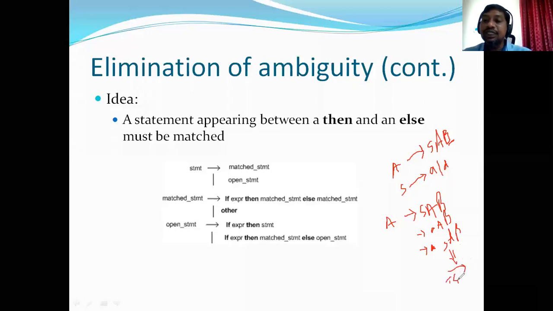It always leads to a sentential form. Sentential form is a combination of terminals and non-terminals, but our intention is to generate a terminal string, and that does not happen here.